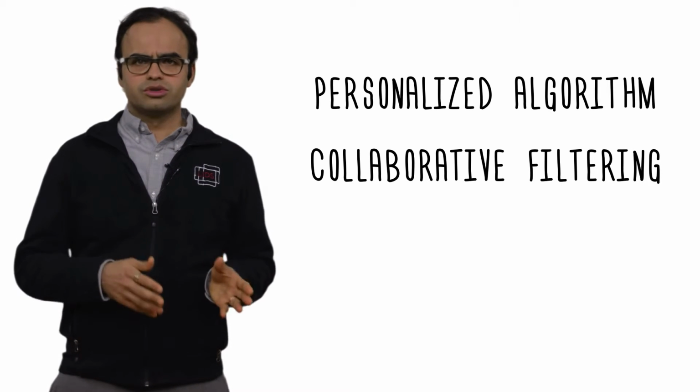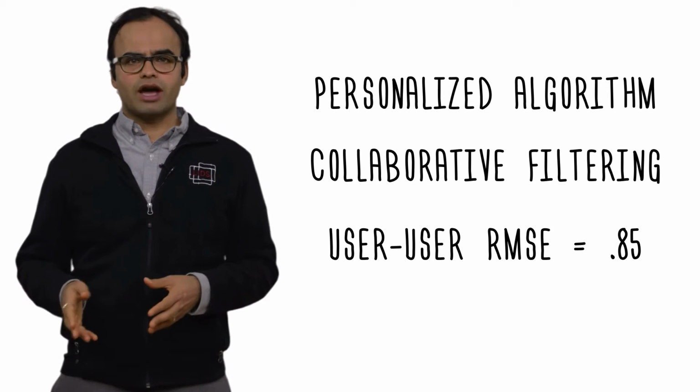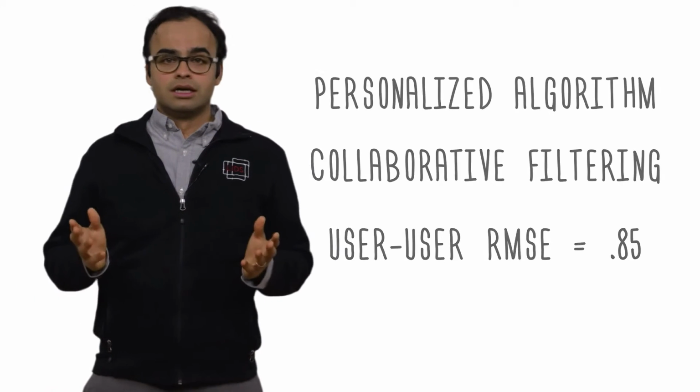Using the user-user collaborative filtering algorithm, we find that the RMSE is 0.85. This is down from 0.983 of the population averages. A major improvement due to personalization. To see how it personalizes the movie recommendation, consider the following scenario.